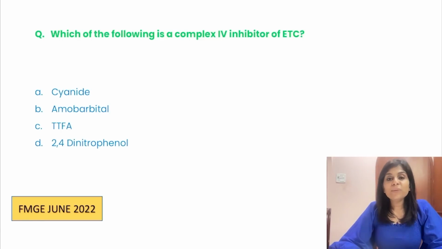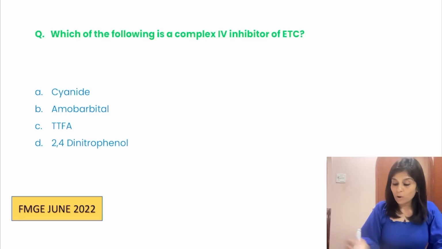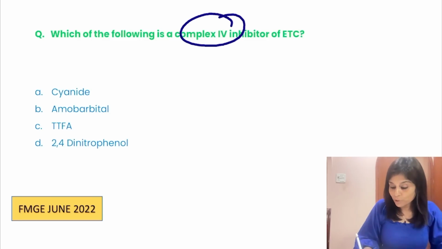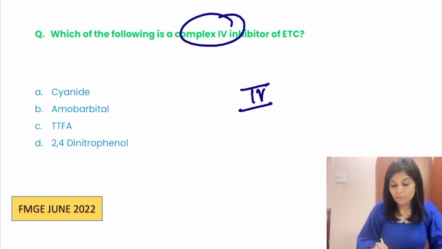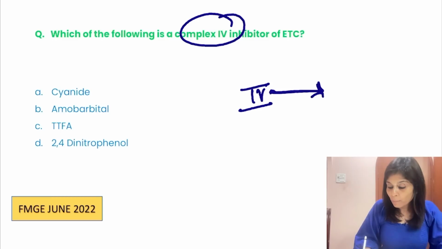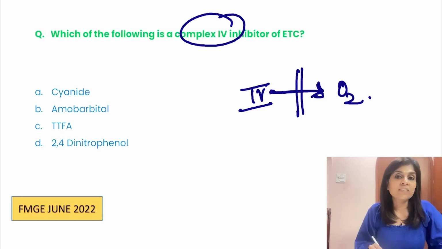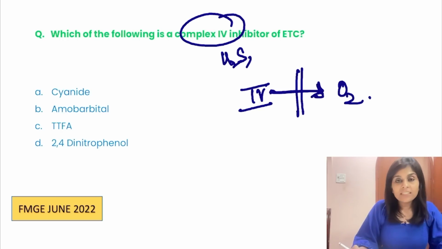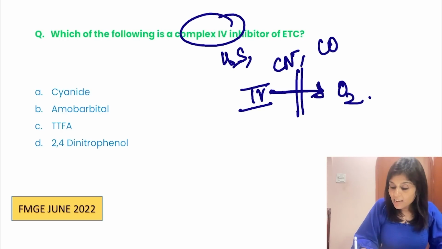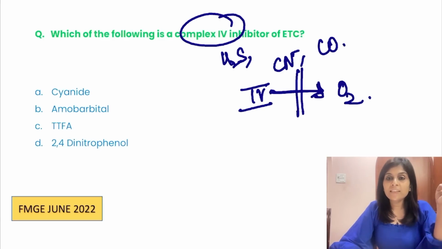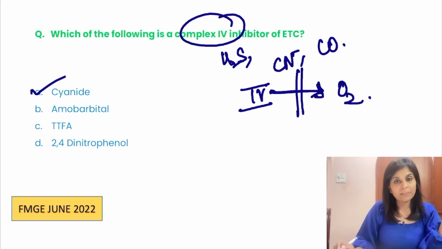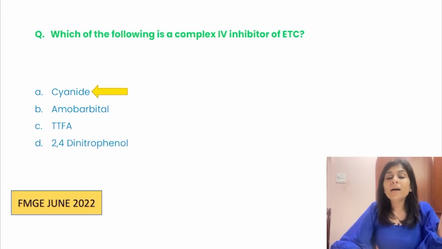A June 2022 MCQ. Which of the following is a complex 4 inhibitor of electron transport chain? I want you to remember the last complex is complex 4, which transports electrons to oxygen. That is inhibited by all common poisons. What are the common poisons? Hydrogen sulfide, cyanide and carbon monoxide. Okay, hydrogen sulfide, cyanide and carbon monoxide. So what is the right answer here? Cyanide.